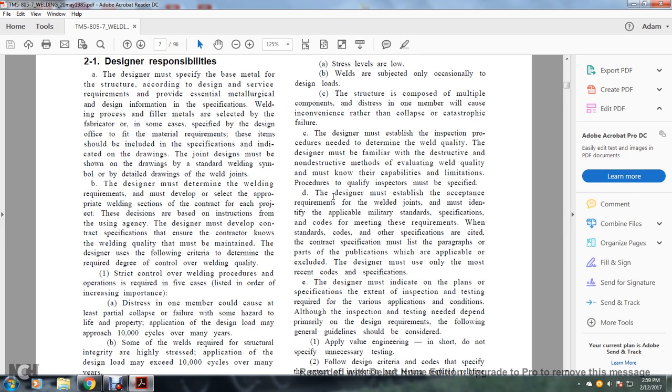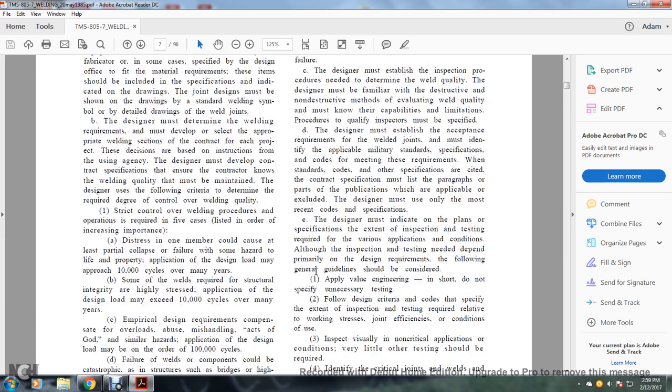D. The designer must establish acceptance requirements. The welded joints must be identified with the applicable military standard, specification, or code for meeting these requirements. When standards, codes, or other specifications are cited, the contract specification must list the paragraphs and parts of the publication which are applicable or to be excluded. The designer must use only the most recent code specifications.